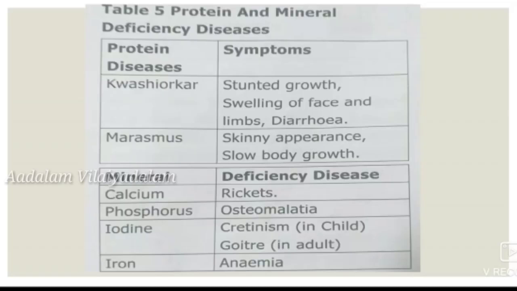And some of the mineral deficiency diseases are rickets, osteomalacia, cretinism, goiter, and anemia. So, if we do not consume a balanced diet, it causes many deficiency diseases, that is protein deficiency diseases and mineral deficiency diseases. A lot of diseases can be caused. So, have only a balanced diet.